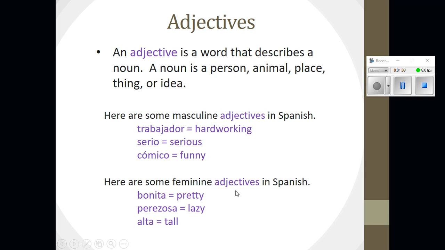And then we have some examples of feminine adjectives in Spanish: bonita, perezosa, and alta. And notice that all three of those end in an A. So at this time, pause the video and fill in the two parts of the note guide on part A that ask for 3 masculine and 3 feminine adjectives.